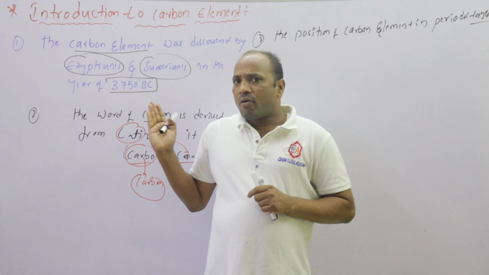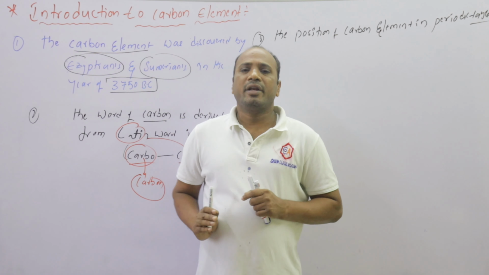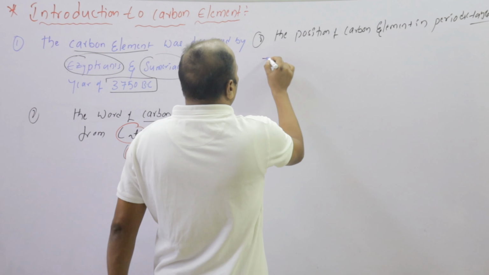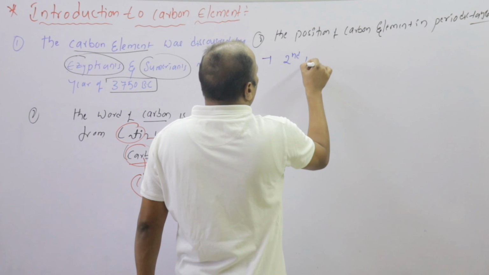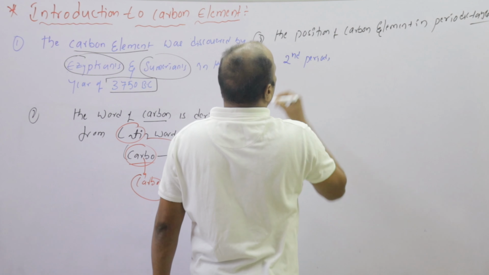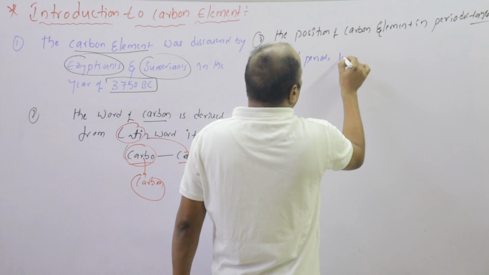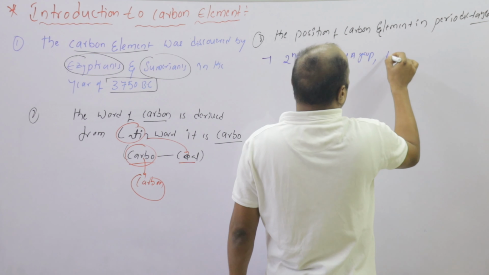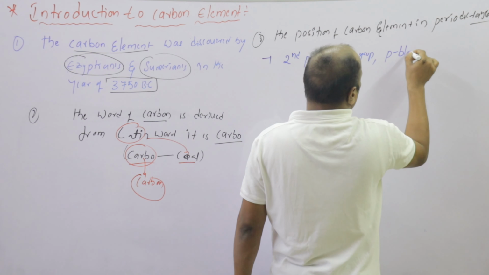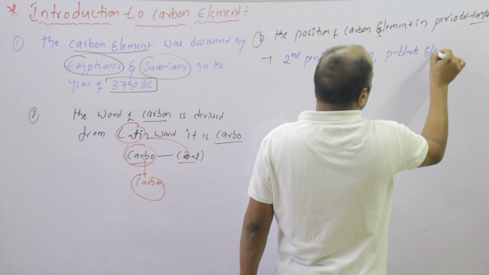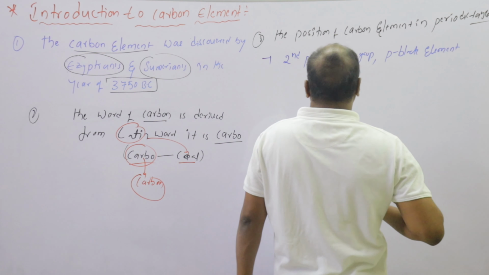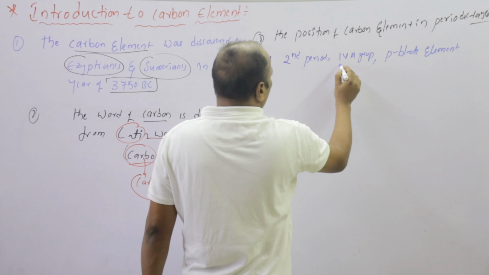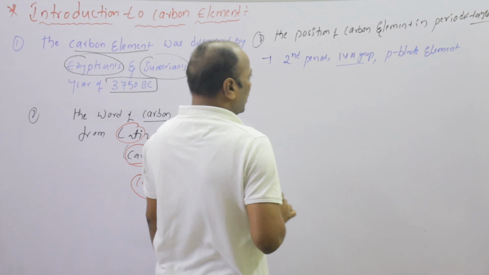So the position of carbon element in the periodic table is second period, 4th A group, and P block element. The carbon element is positioned in second period, 4th A group and P block element.